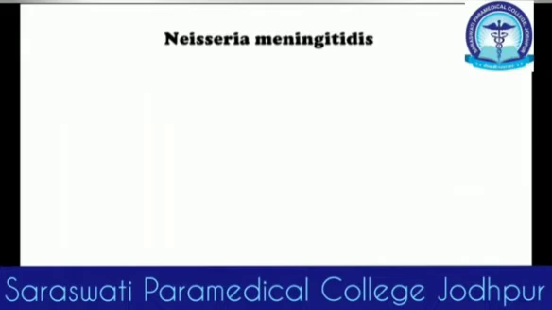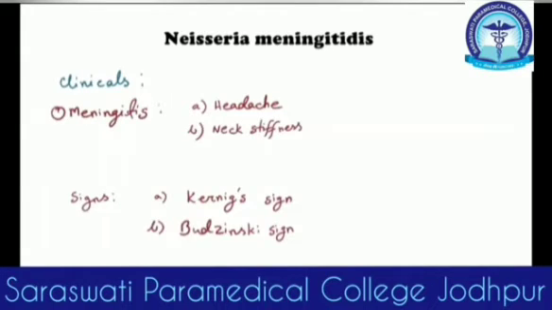Okay, the pathogenesis was a bit easier. Now the clinicals. What diseases does Neisseria meningitidis cause? As the name suggests, it causes meningitis. So we will get the signs and symptoms of headache, neck stiffness, photophobia, vomiting, and remember one thing to look for, it is the rashes, petechial rashes.